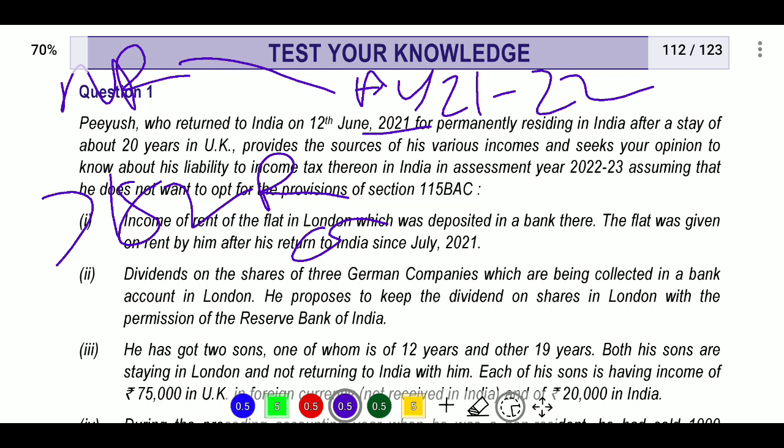We will see if two conditions are satisfied. The first condition is, for the previous year we will see how many days he has; and out of the last 10 years, he must have stayed in India at least 2 years, and 730 days out of 7 years. He has not been in India for about 20 years, so he is not an ordinary resident. So he is resident but not ordinary resident.